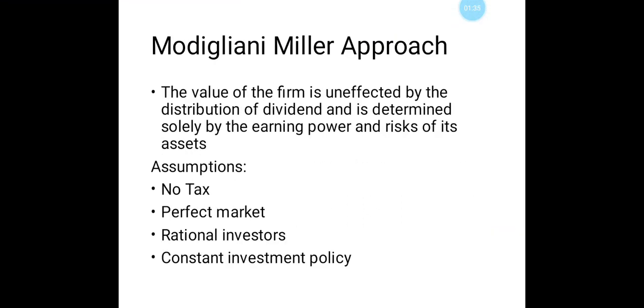The second theory we have under irrelevance theory is Modigliani Miller approach. This theory says that the value of the firm is unaffected by the distribution of dividend and is determined by the earning power and risk of the assets. So, the Modigliani Miller approach stresses more on the investment policy and not on the dividend policy. Modigliani Miller approach is based on some assumptions. Those are no tax, the perfect market, the investors are very much rational, and there will be a constant investment policy.